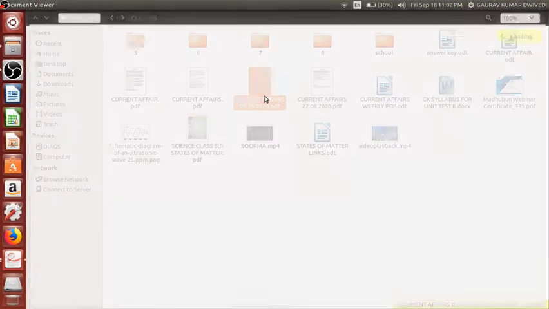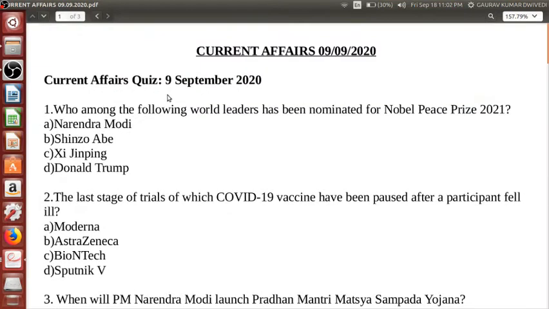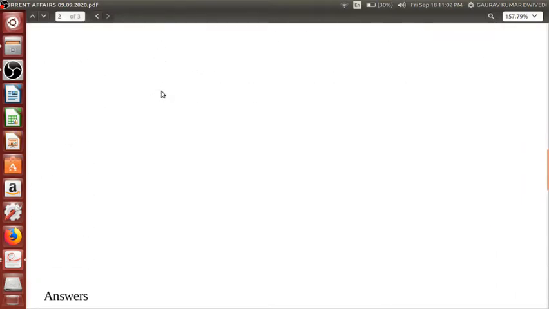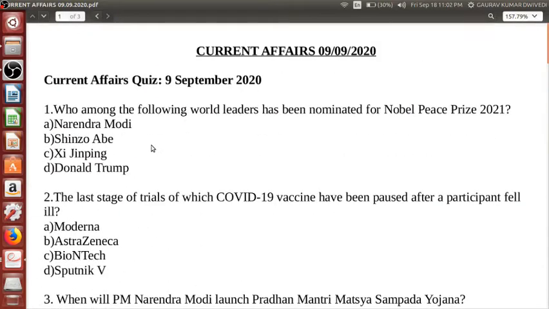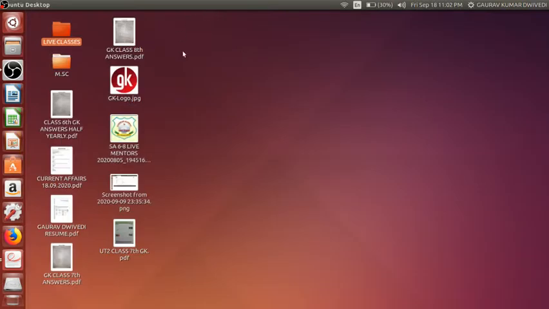Okay, this was the current affairs of 9/9/2020. So this is taken from there only. On 9th of September, if you can see 6, 7, 8. Basically, 8 current affairs were there, which I got from Jagran Josh. So I request you as well to visit it daily and have a look over it, so that you note it down.